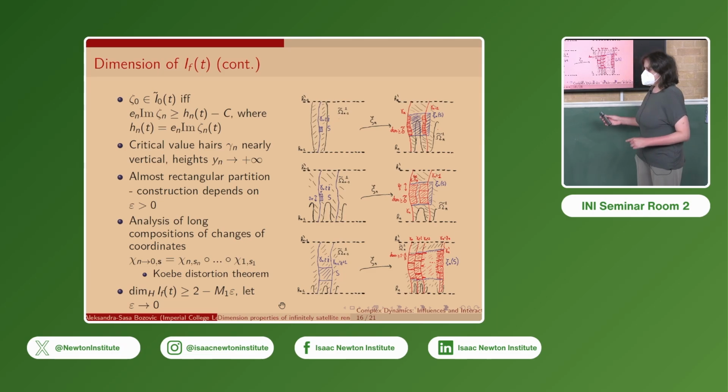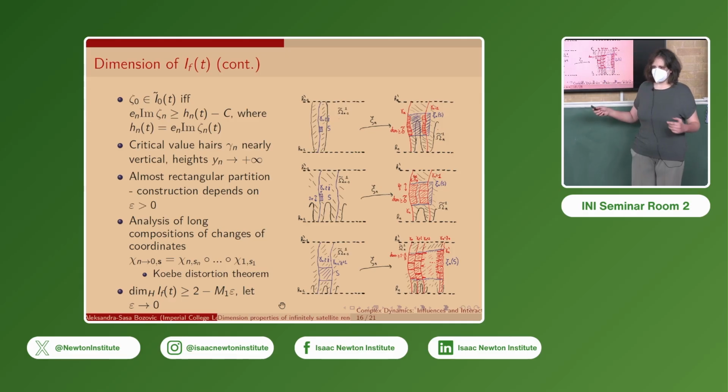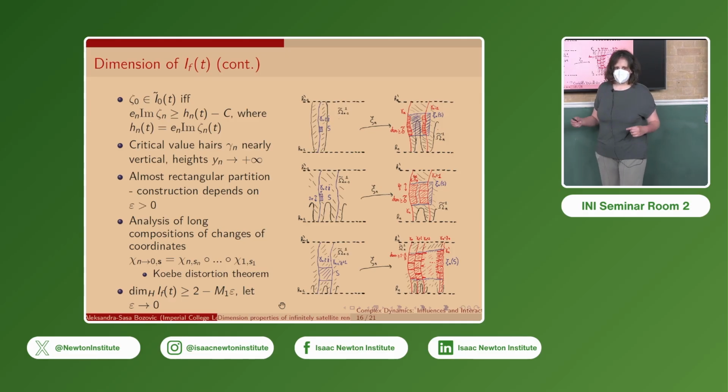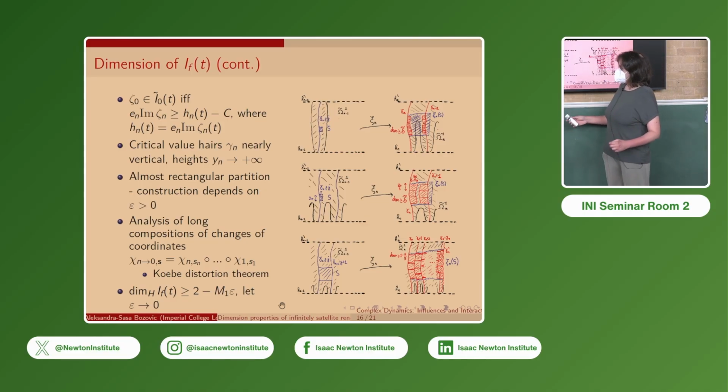Then we will lower these partition elements to the 0 level to obtain the nest we need for McMullen's criterion. We will be interested in the densities. Now, the densities will be preserved up to a uniform multiplicative constant because of Koebe's distortion theorem.